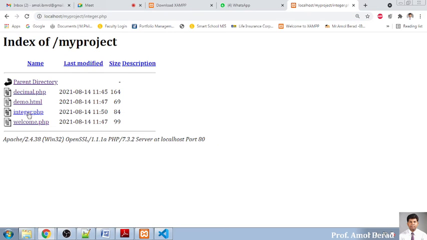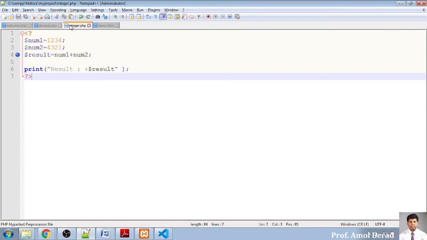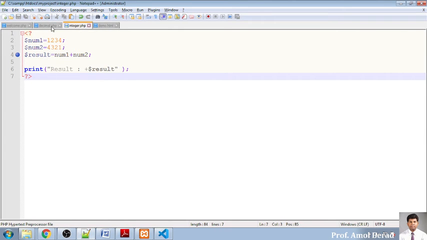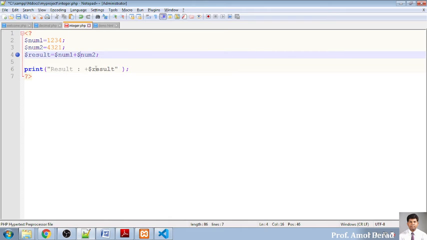Okay, so I will just go for this one and just refresh the page. This integer.php will be there. One second. Did we miss something? Oh, sorry, I have not used this symbol. Don't forget this, keep it in mind. Now I'm refreshing it.